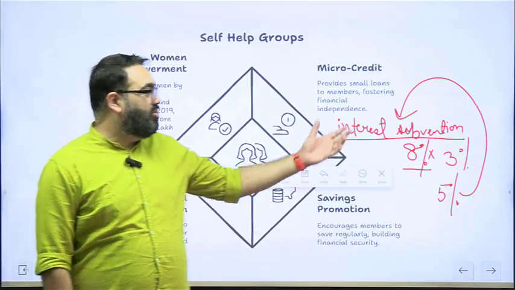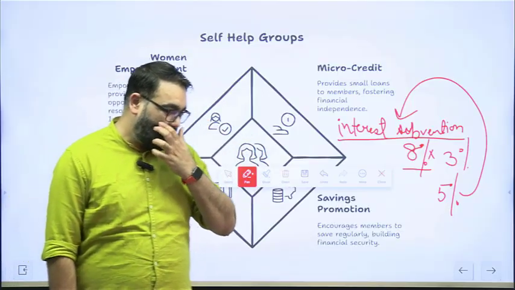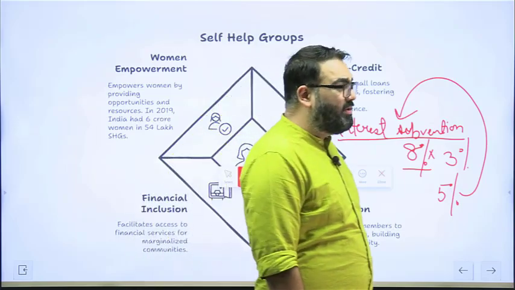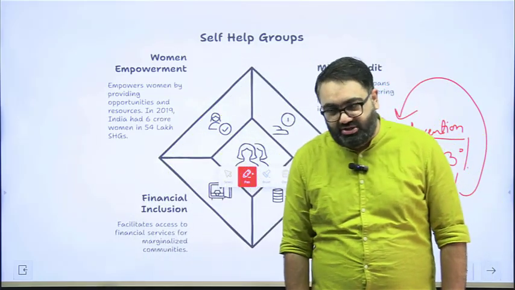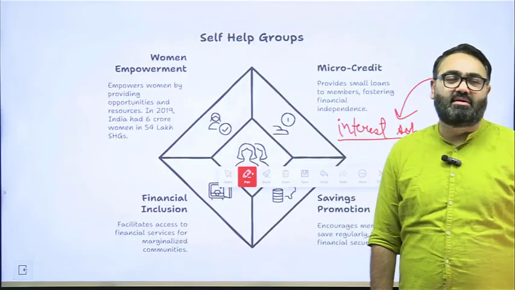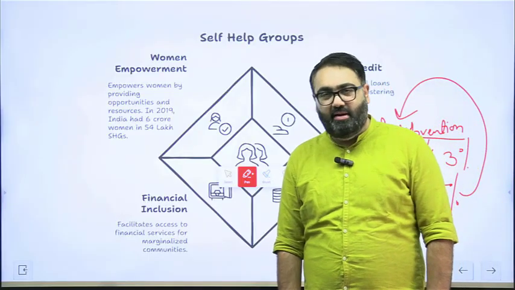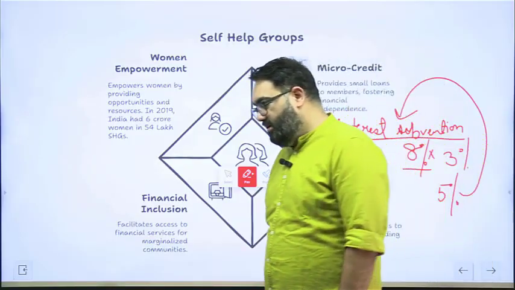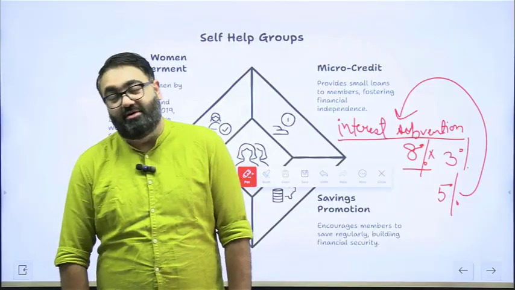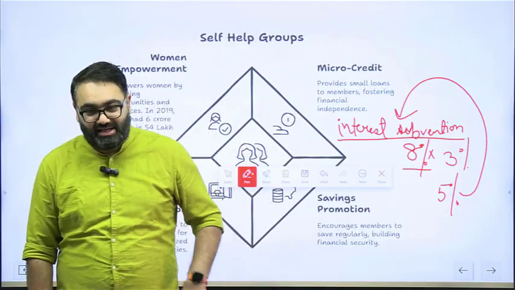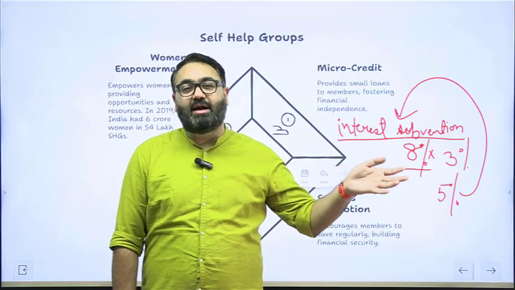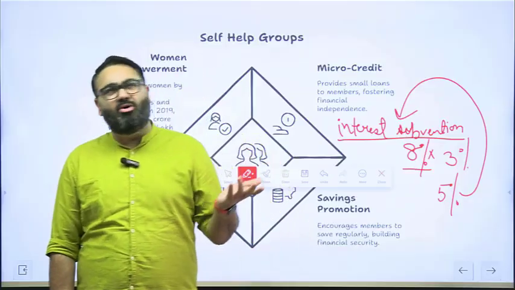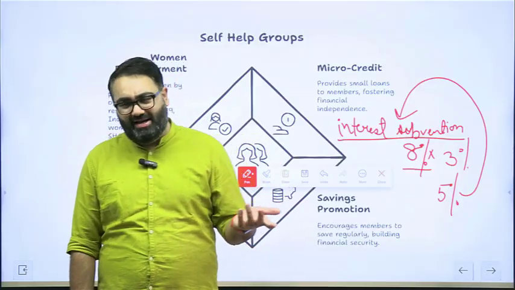They get microcredit. Now, what is microcredit? Microcredit is usually small value loans. Think of it from the point of view of a daily wage worker, someone who is selling something on a roadside. Let's say you have a roadside stall, you sell noodles or whatever is sold in your city. You want to start that setup, you go to a bank and ask for a loan. The bank says, okay, how much loan do you want? You say, I only want 25,000-30,000 rupees because that is enough.